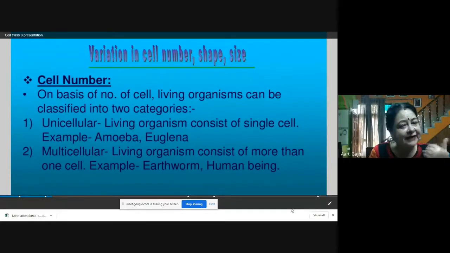Then there is another category depending on the number of cells, and that is multicellular. Multicellular organisms consist of more than one cell. Examples: human being, cow, cat, lion, elephant, earthworm, all insects, all have multicellular bodies. That means their body consists of more than one cell.